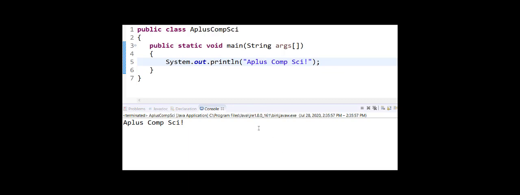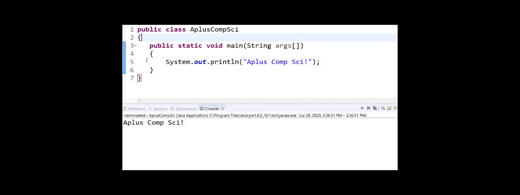The program that you have on the screen right now has a class called A plus comp sci, has a main method inside, has one program statement that just prints out A plus comp sci with an exclamation point. So if I go up here, I'm using Eclipse, doesn't matter what you're using. If I go up here and run my program, it prints out in the console window A plus comp sci.